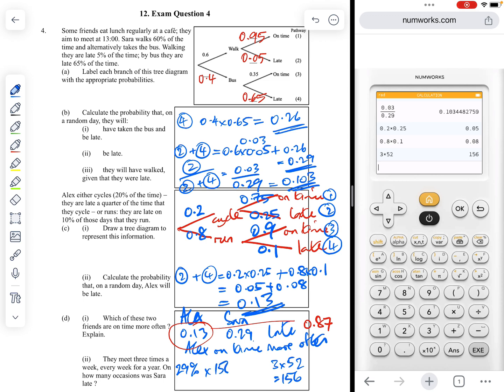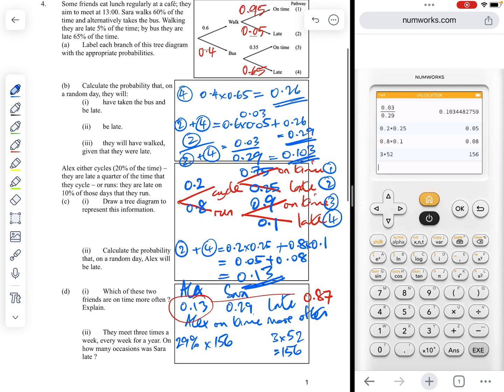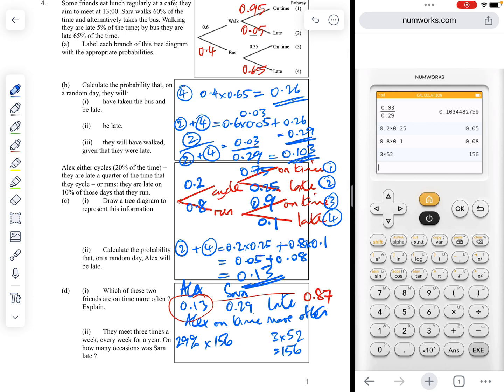So she is late 29% of the 156, so we're going to do 0.29 times 156, and we get 45.24, and therefore we will say that is 45 times to the nearest whole number.